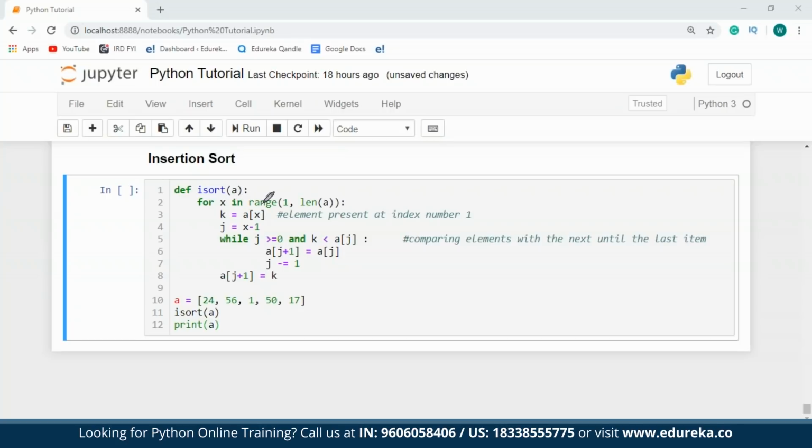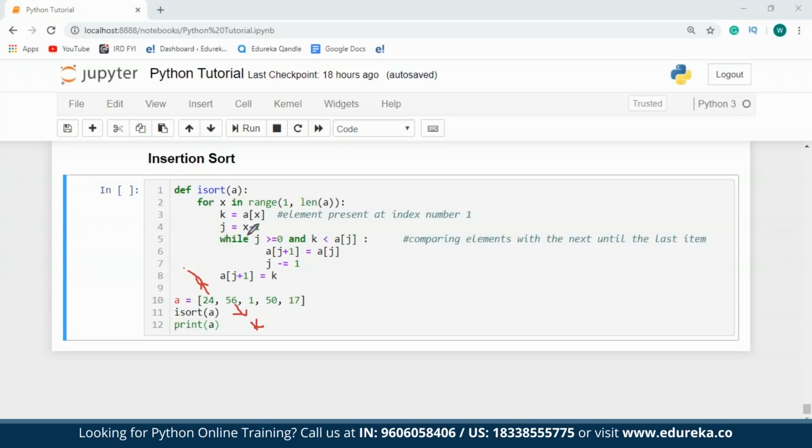So for x in the range of 1, the length of a, which is the element present at 2, and throughout the length of a, I'm going to set the element present at a of x as the key, and then I'll store the value of j as x minus 1. So in the first case, k will be 56. So 56 is going to be k. And j will be 1 minus 1, so that is 0. So in the first case, k is 56 and j is 24.